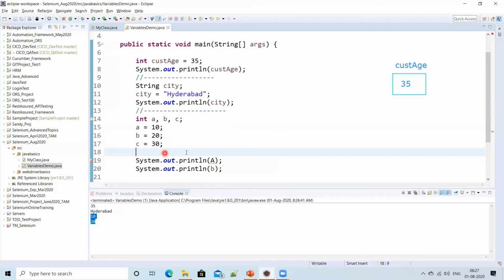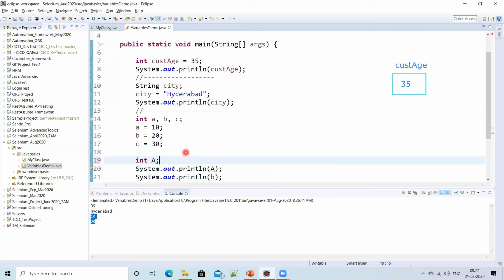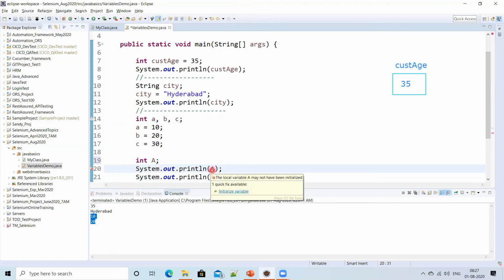So what should I do? If it is integer type, then I have to say int a. Okay, now you declared it. Then again there is still an error. What is it saying? "The local variable a may not have been initialized." What is a local variable? Don't worry right now, I'll talk about it later. We have that concept. But see what it is saying: a may not have been initialized.